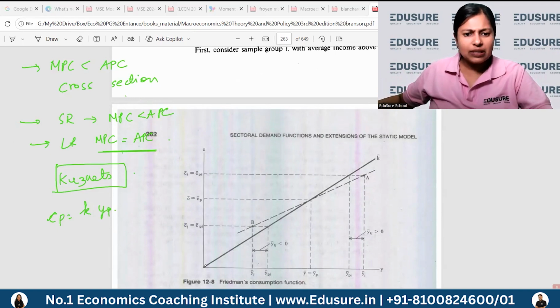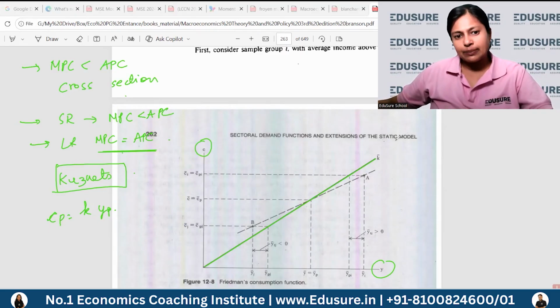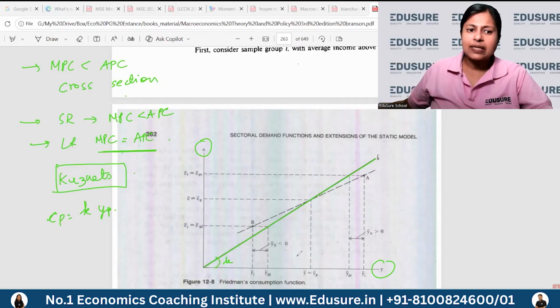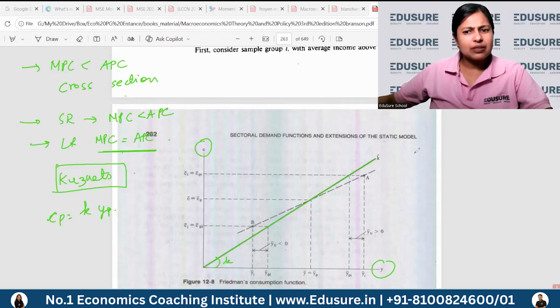And in the long run, this is that line where this is your permanent income level, this is your consumption level, and your permanent consumption level in the long run is a fraction of your permanent income. So your MPC is constant at whatever is K. Okay, so this is the straightforward answer for the long run.